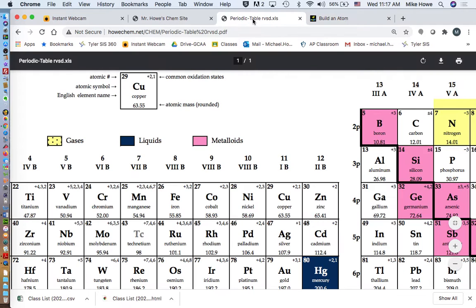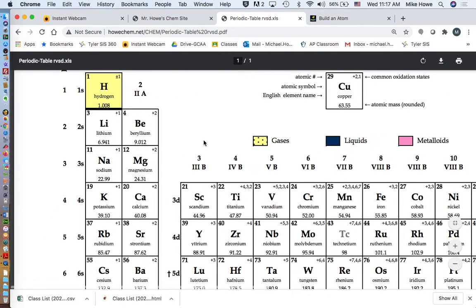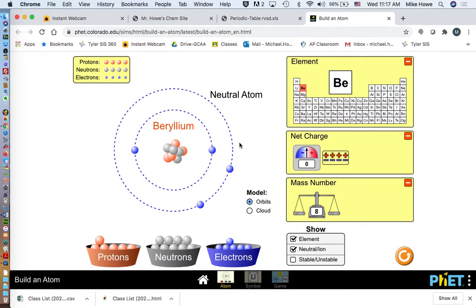So if we go to beryllium here, beryllium is right here. It's got 4, and its mass is supposed to be 9. We'd round it off to 9. So if we build it, we'd have to put in enough neutrons until we got to a mass of 9, and right now we have 8. All right, so that is a normal beryllium atom. It has 4 protons, 5 neutrons, and it's got 4 electrons when it has no charge.